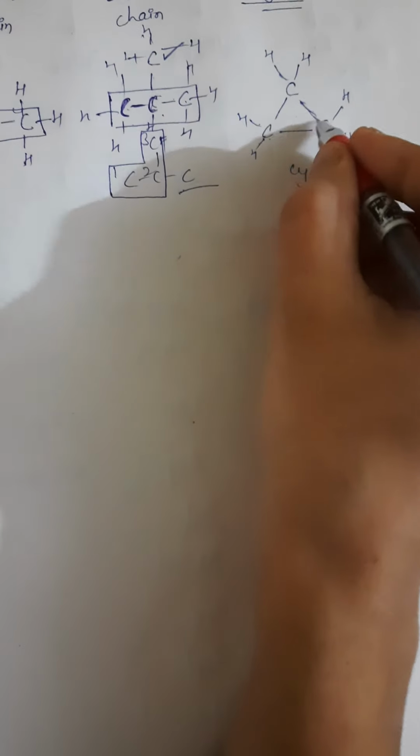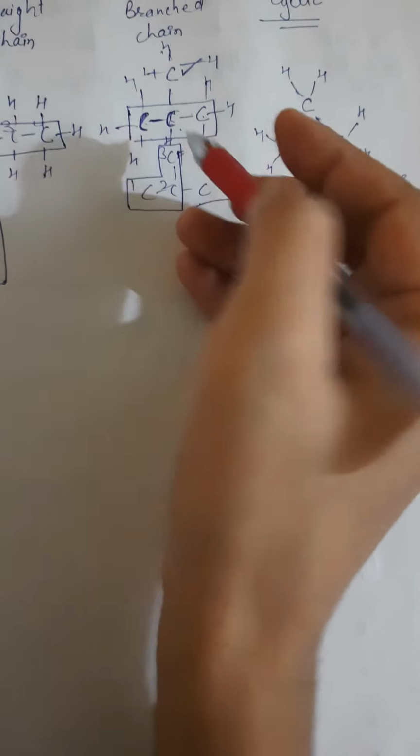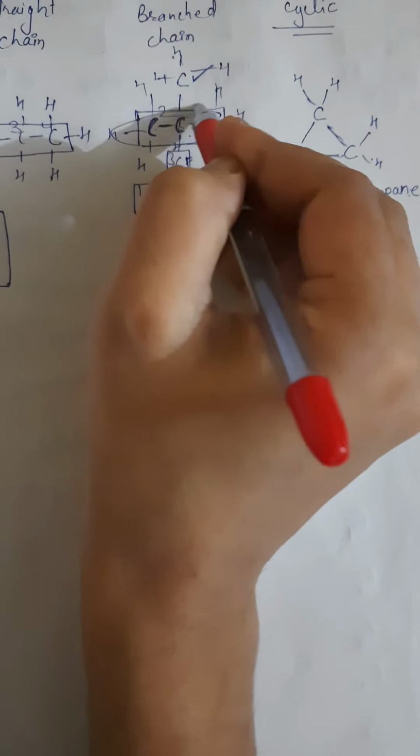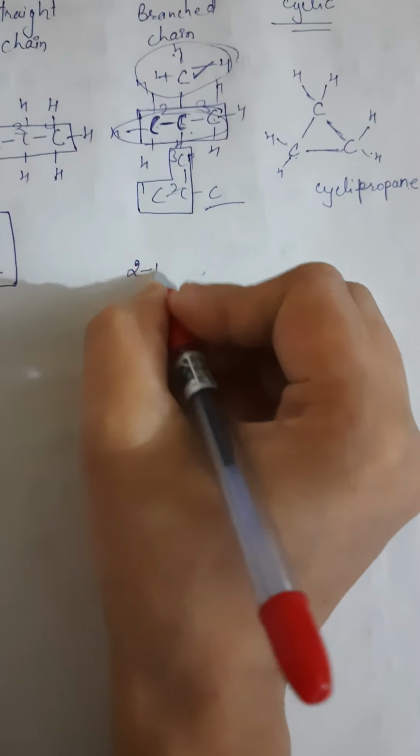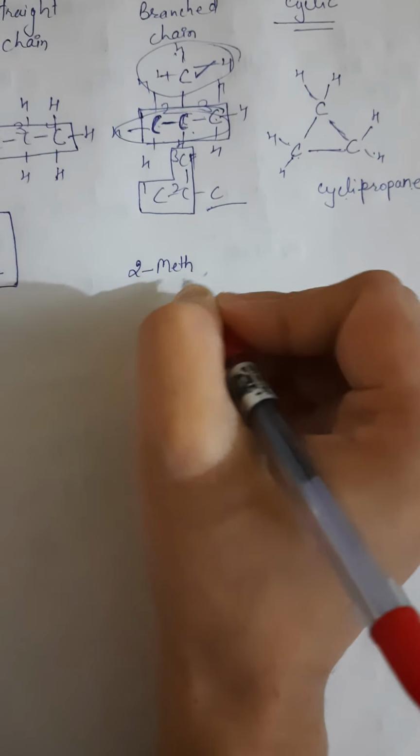It is cyclic for a 3 carbon chain. It is prop, as all are single bonds, it is propane, and it is a cycle, so it is cyclopropane. Now the name of this: 1 2 3. 2, 1 carbon, it is meth. 2 meth.